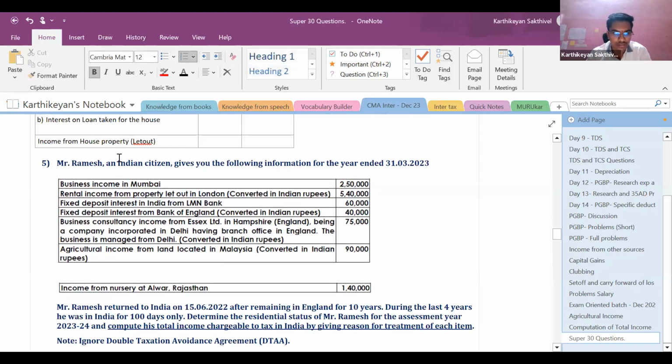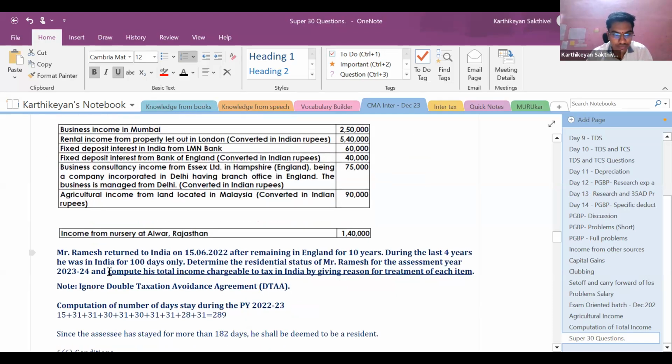So he is an Indian citizen, so he is not a foreign national. He gives the following information: business income in Mumbai, rental income from a property let out in London, fixed deposit interest in India from Element Bank, fixed deposit interest from Bank of England converted in Indian rupees 40,000, business consultancy income from Essex Limited in Hampshire, England, being a company incorporated in Delhi, having a branch office in England. The business is managed from Delhi. This amount is 75,000. Agricultural income from land located in Malaysia converted in Indian rupees, 90,000. Income from nursery at Alwar, Rajasthan, 1,40,000.